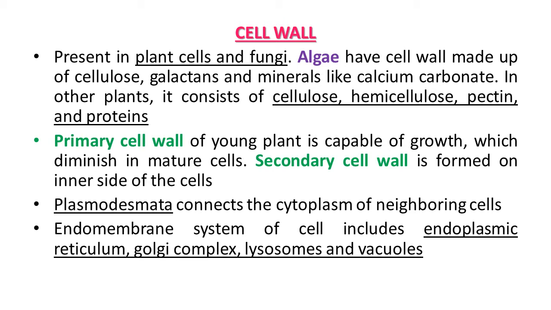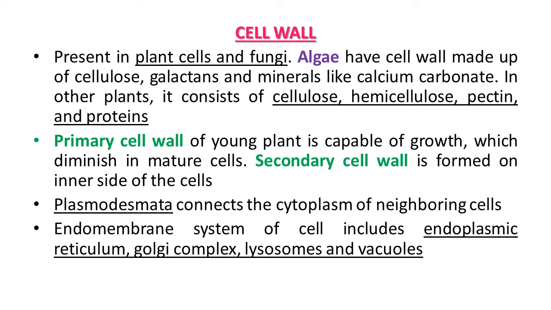Next organelle, that is cell wall. If we try to recall, a non-living rigid structure called the cell wall forms an outer covering for the plasma membrane of fungi and plants. Cell wall not only gives shape to the cell and protects the cell from mechanical damage and infection, but it also helps in cell-to-cell interaction and provides a barrier to undesirable macromolecules.